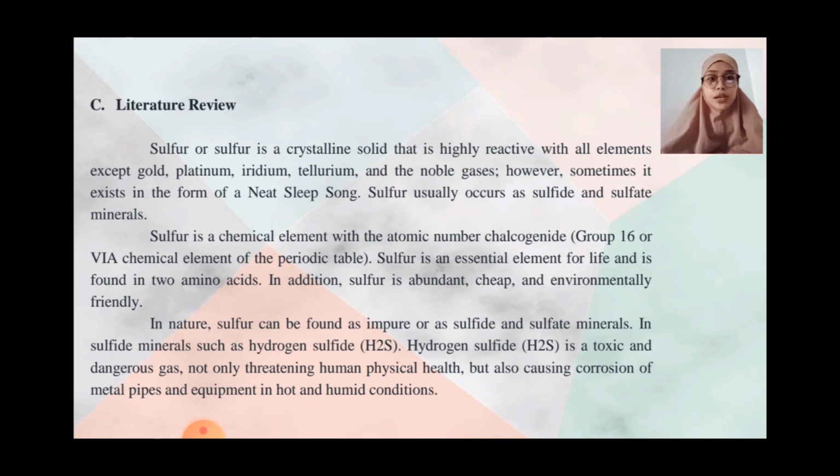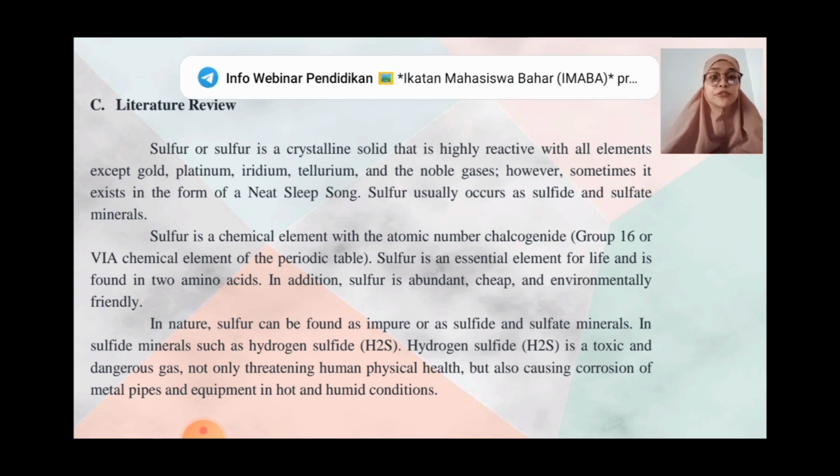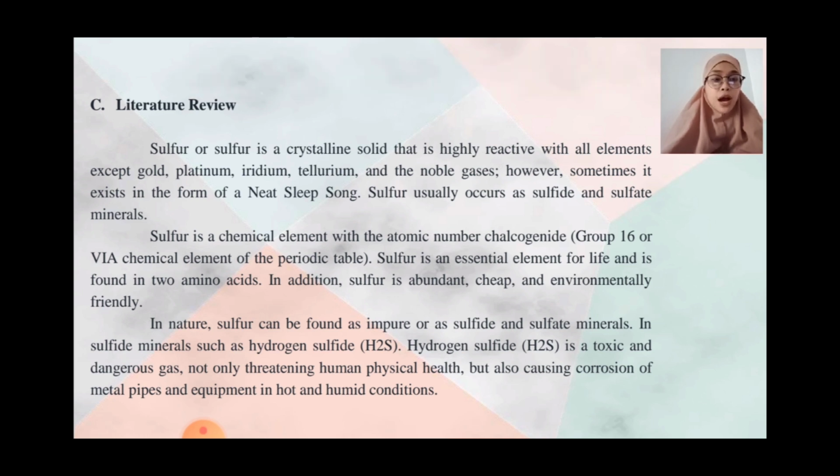Literature review. Sulfur is a crystalline solid that is highly reactive with all elements except gold, platinum, iridium, tellurium, and the noble gases. Sulfur usually occurs as sulfide and sulfate minerals. Sulfur is a chemical element of the chalcogenide group of the periodic table.